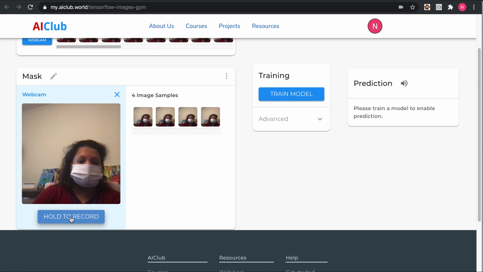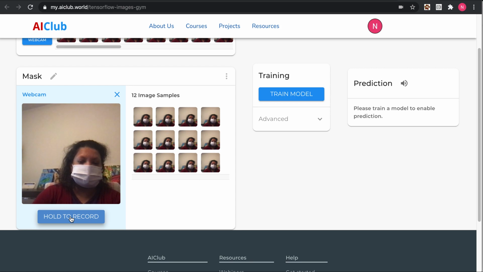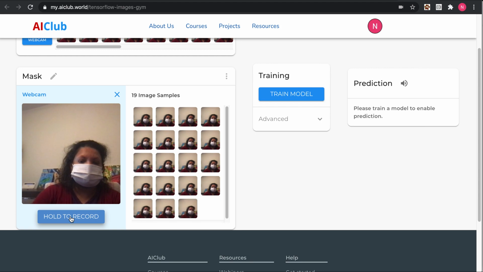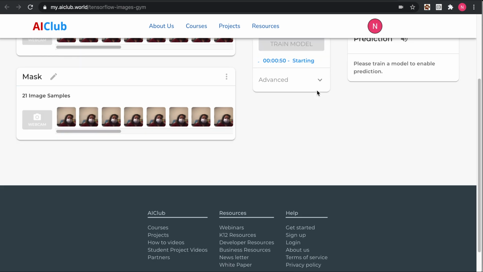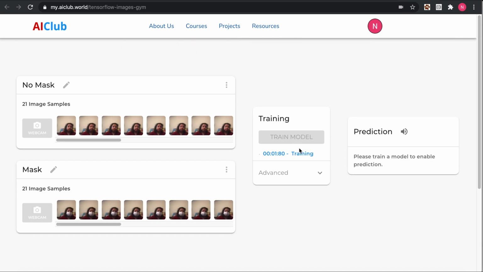Try to get about 20 pictures of me wearing a mask. Just as long as you press this button and keep it pressed, it will take a picture. Okay, that's probably enough. Now my AI is ready to train. So I'm going to go ahead and click on the train button. And now it is going to start training. It might take about 2 minutes to train.